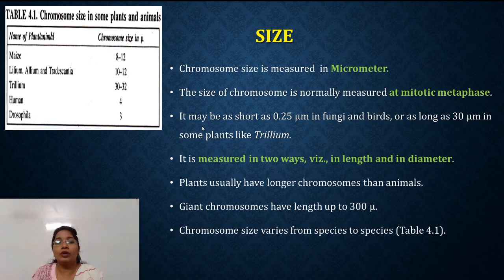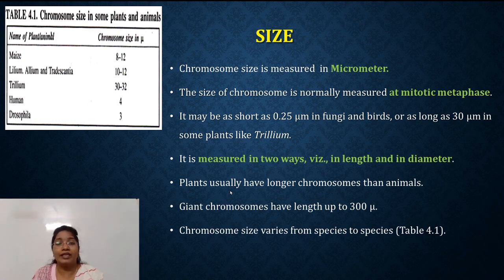Chromosomes may be as short as 0.25 micron, for example in fungi and some birds, while they may be as long as 30 microns in some plants like Trillium. The size is measured in two ways: we can measure length and also diameter. As compared to animals, plants have longer chromosomes.